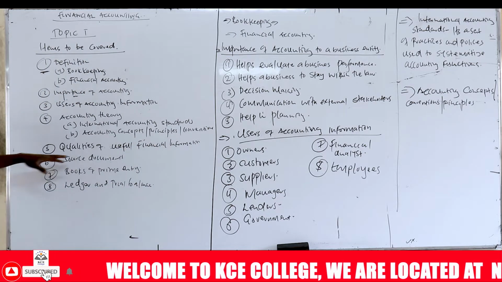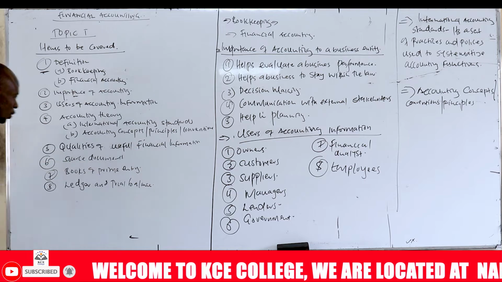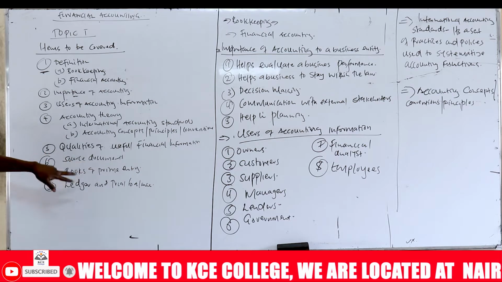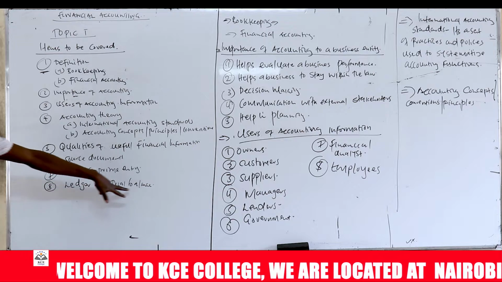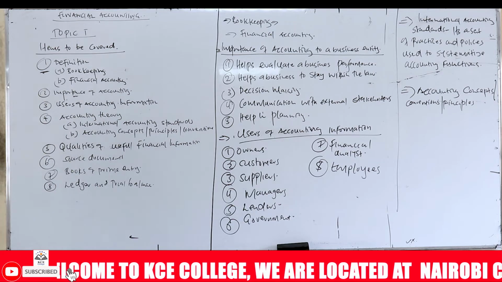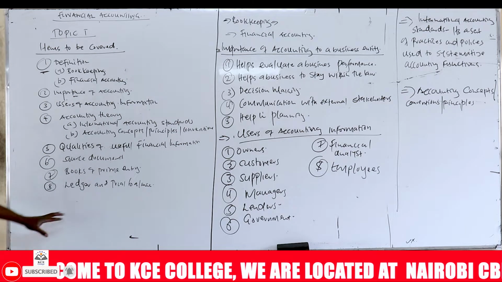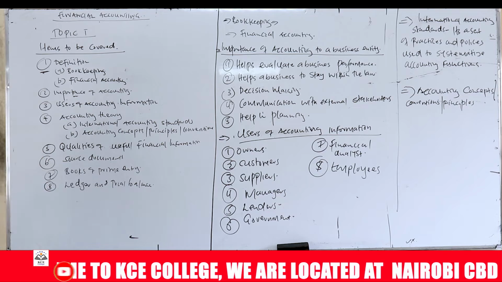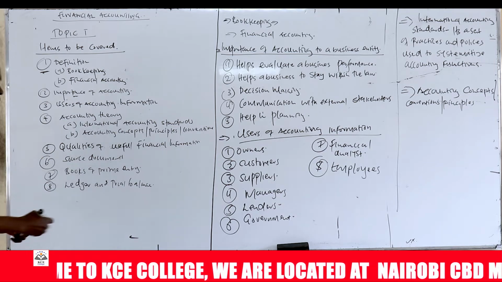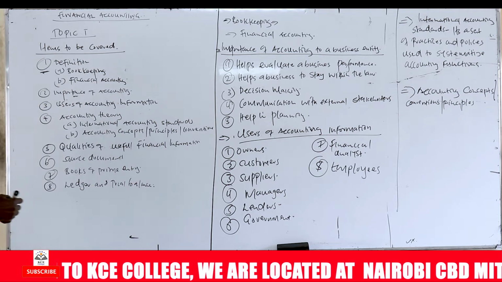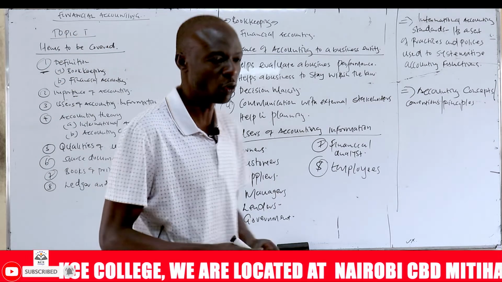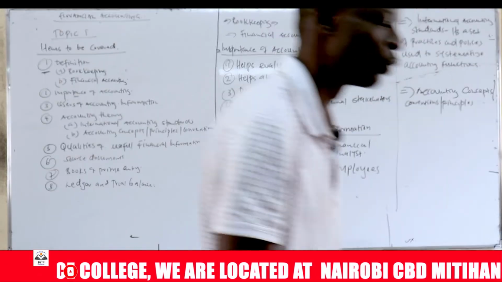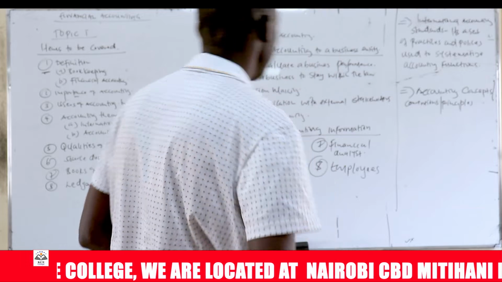And then we're also going to look at the qualities of a useful financial information, source documents, books of prime entry, and the ledger and trial balance. So these are the items that we're going to cover under topic number one. So by the time we reach the trial balance, we'll have finished topic number one, understand. And then this will be accompanied by the same notes. So without wasting time, we are going straight away to look at what we mean by bookkeeping.